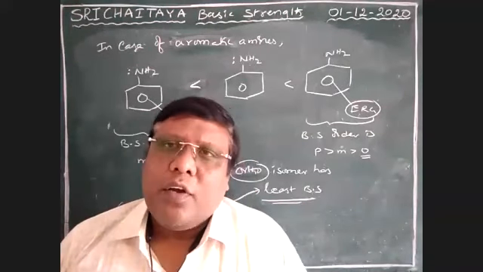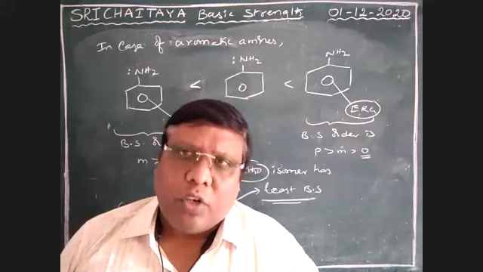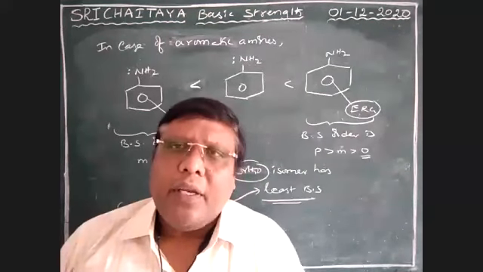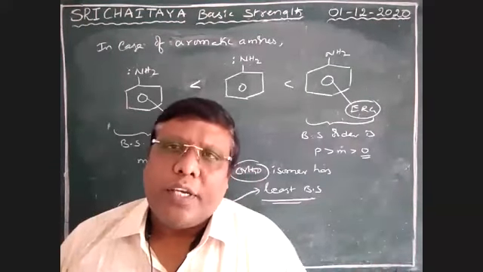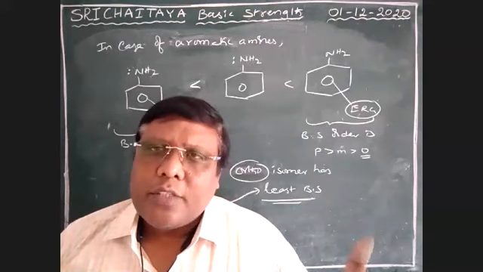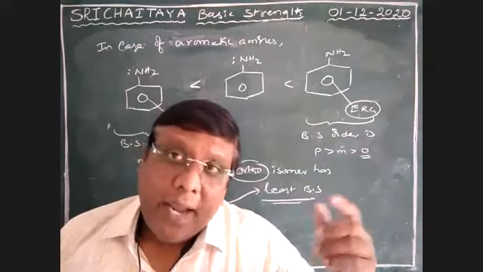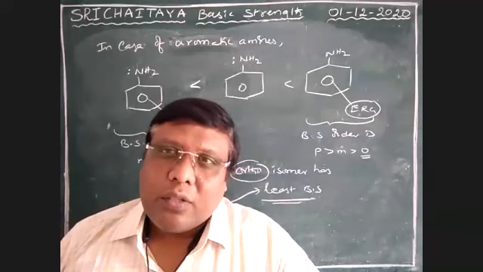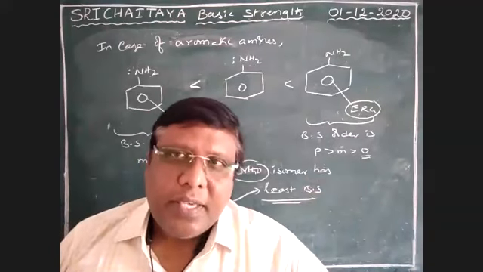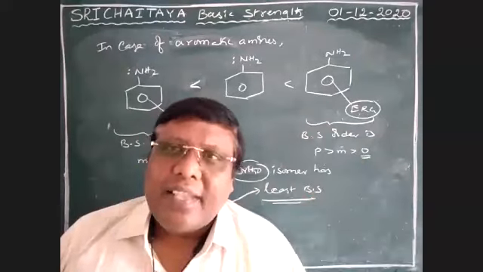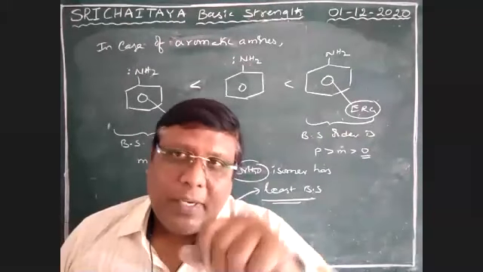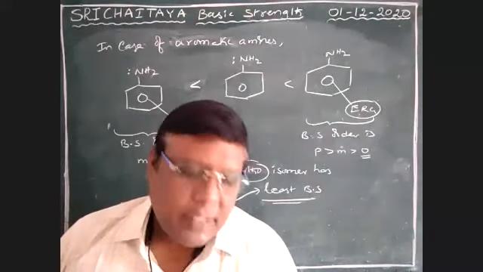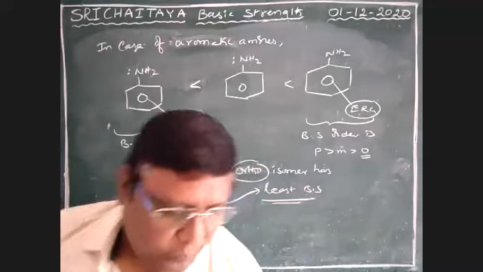Please keep in mind, whether it is an electron releasing group or electron withdrawing group, whatever it may be, in case of aniline the ortho isomer is less basic. But in acids, the ortho isomer is more acidic. In bases, the ortho isomer is less basic. Please keep in mind, less basic. Let us discuss some examples.